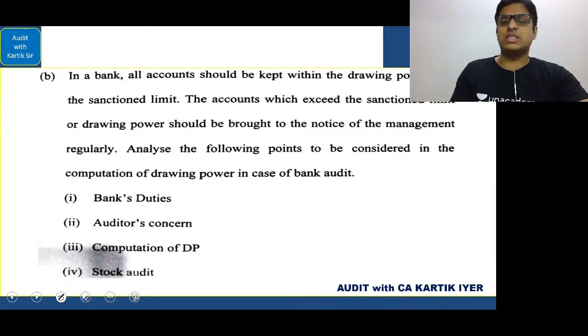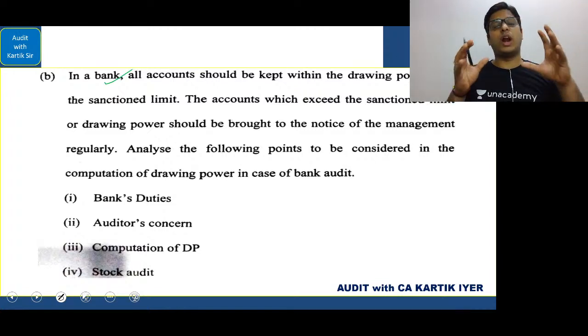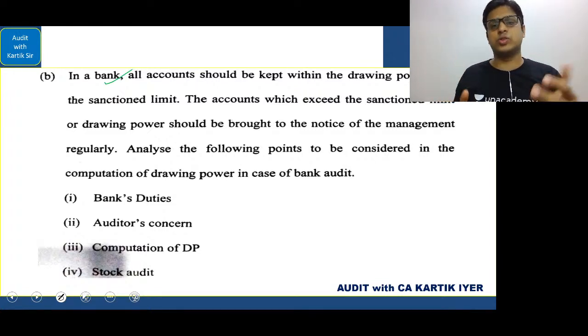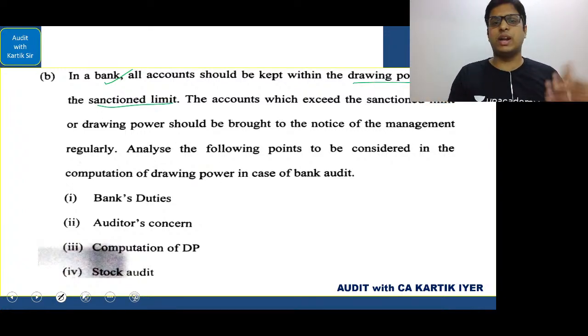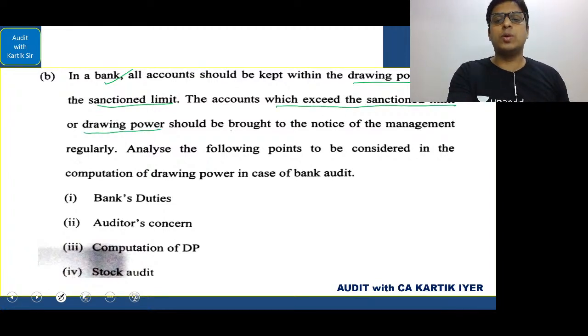Next thing, boys and girls, very simple bank audit question. Now this question was based on your understanding of bank audit, which we have done. We had done a lot of stories. It was based on that. See, in a bank, all accounts will be kept under drawing power and the sanction limit. We have seen this many times in audit of advances. The accounts which exceed the sanction limit or drawing power should be brought to the notice of the management regularly.